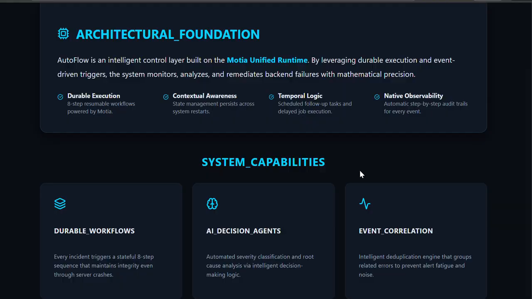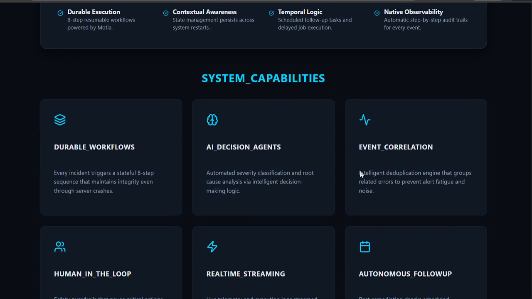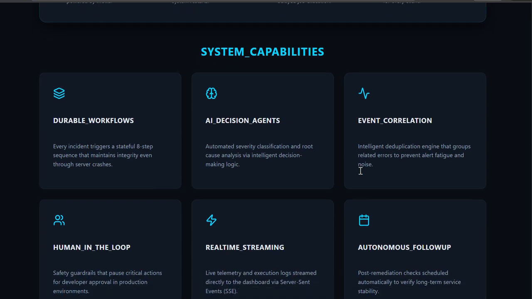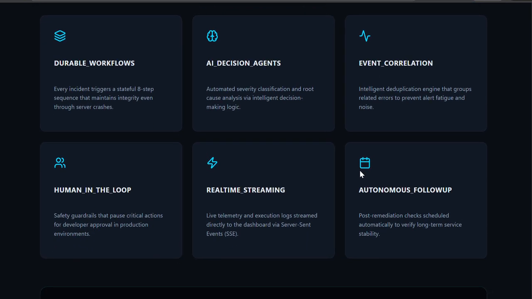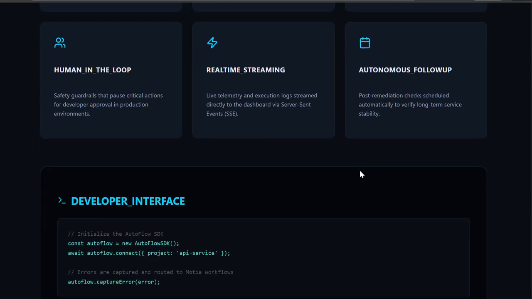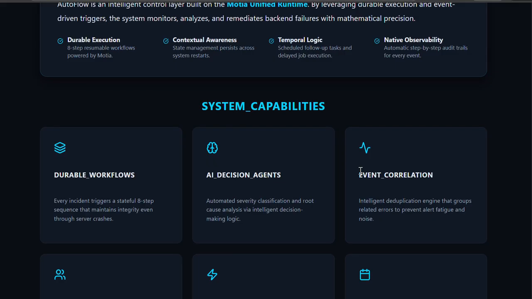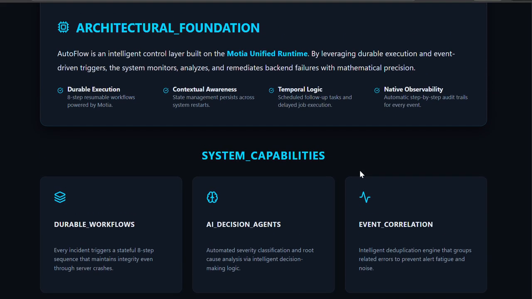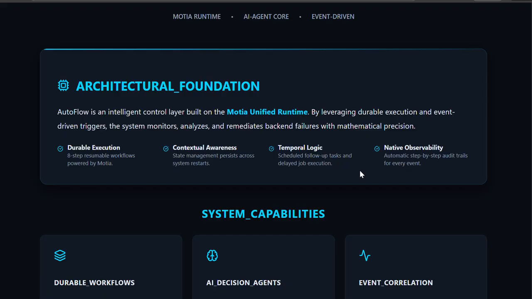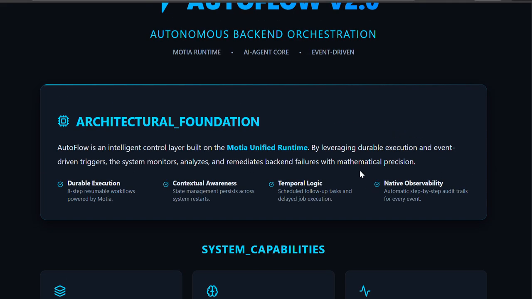AutoFlow uses Moshia's unified runtime to orchestrate intelligence, incident response, and durable steps, from event ingestion to AI classification, to policy enforcement, to human approvals. Each step is isolated, observable, and reasonable. Built on Moshia's primitives: steps, workflow, events, background jobs, and scheduled tasks. Let me show you how it works.